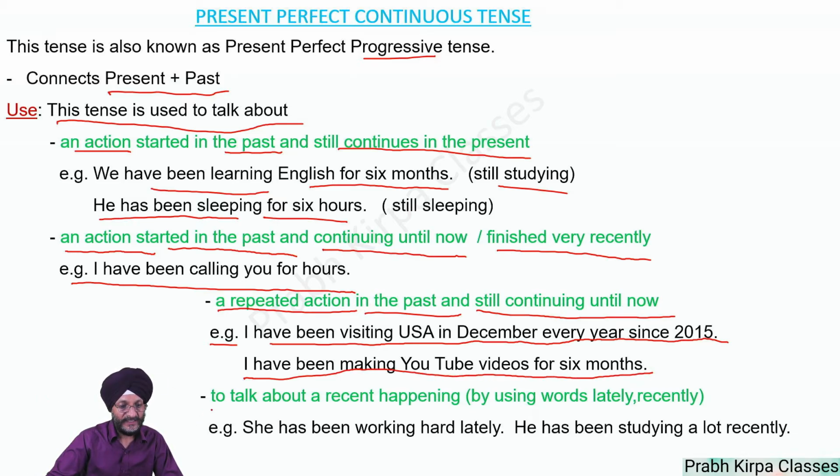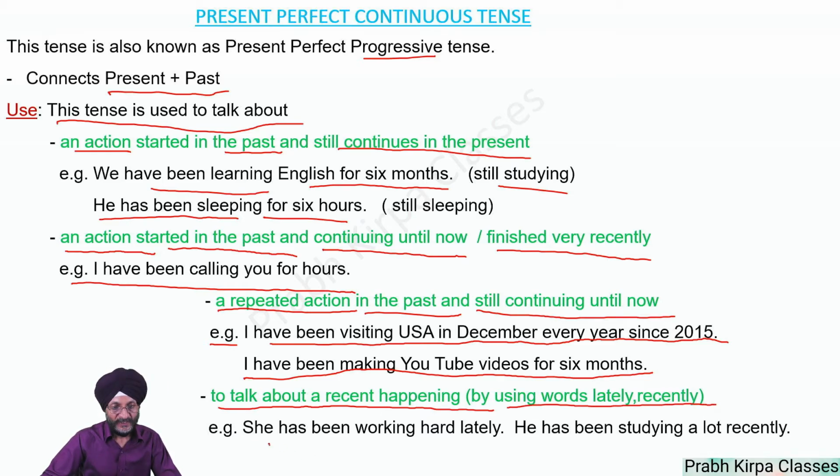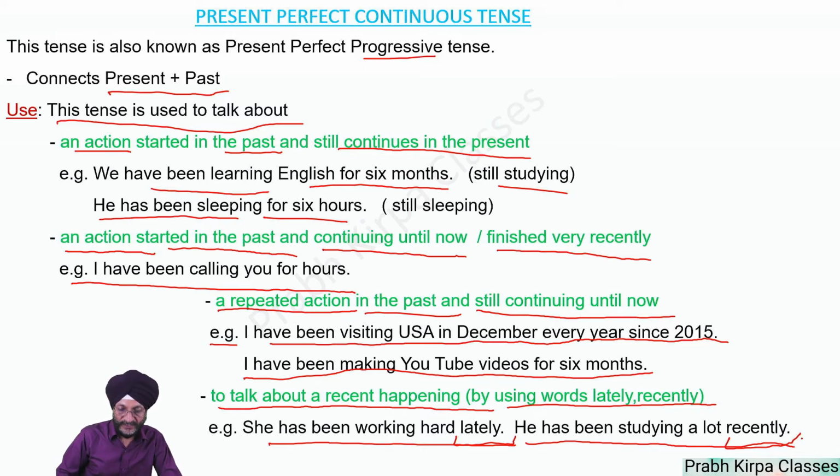Next, this sentence is also used to talk about a recent happening by using the words lately or recently. For example, she has been working hard lately. He has been studying a lot recently. Please note that the words lately or recently are used at the end of the sentence.